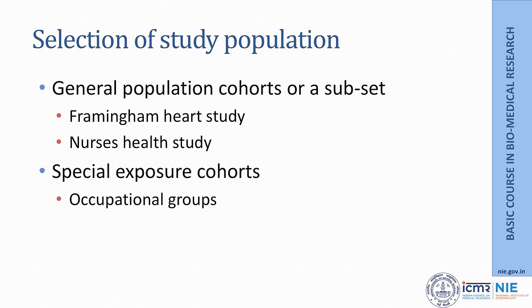There could be two approaches to selecting the study population. You could select your cohort from the general population, as was done in the Framingham study, or you could select a subset of the general population, as was done in the Nurses' Health Study. The second approach could be selecting special exposure groups, such as occupational groups.